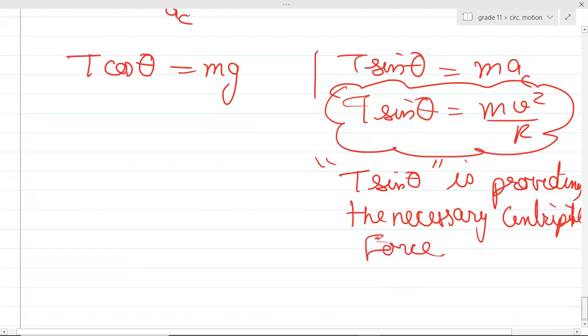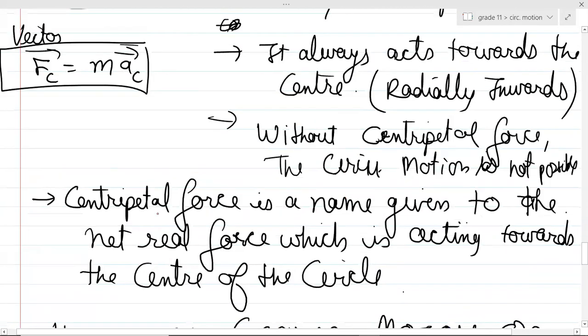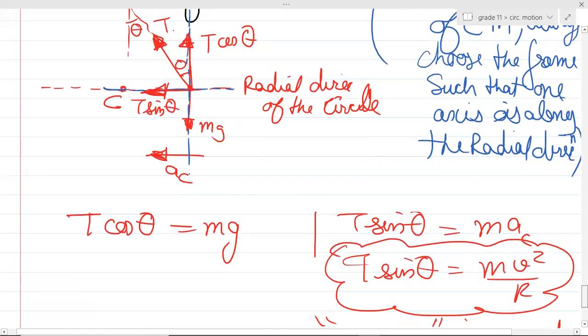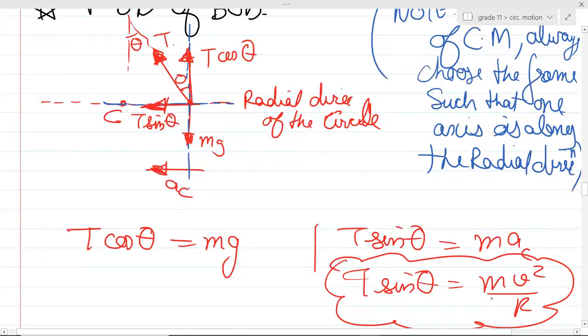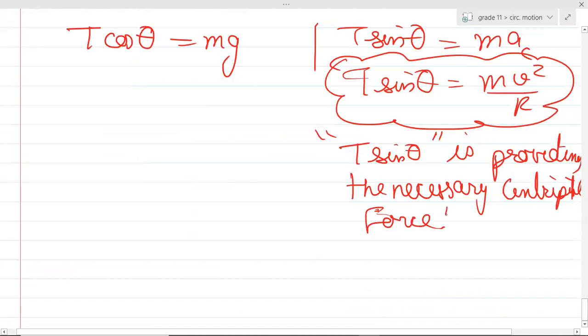Because can you see, I told you this particular thing. Guys, do you remember I told you this thing? Centripetal force is basically a name given to that net real force which is acting towards the center of the circle. So basically, can you see in this case, which force was acting towards the center of the circle? This T sine theta. Yes or no, guys? So can you see this T sine theta was acting towards the center of the circle? That is why I said T sine theta is providing the necessary centripetal force. Is this clear?